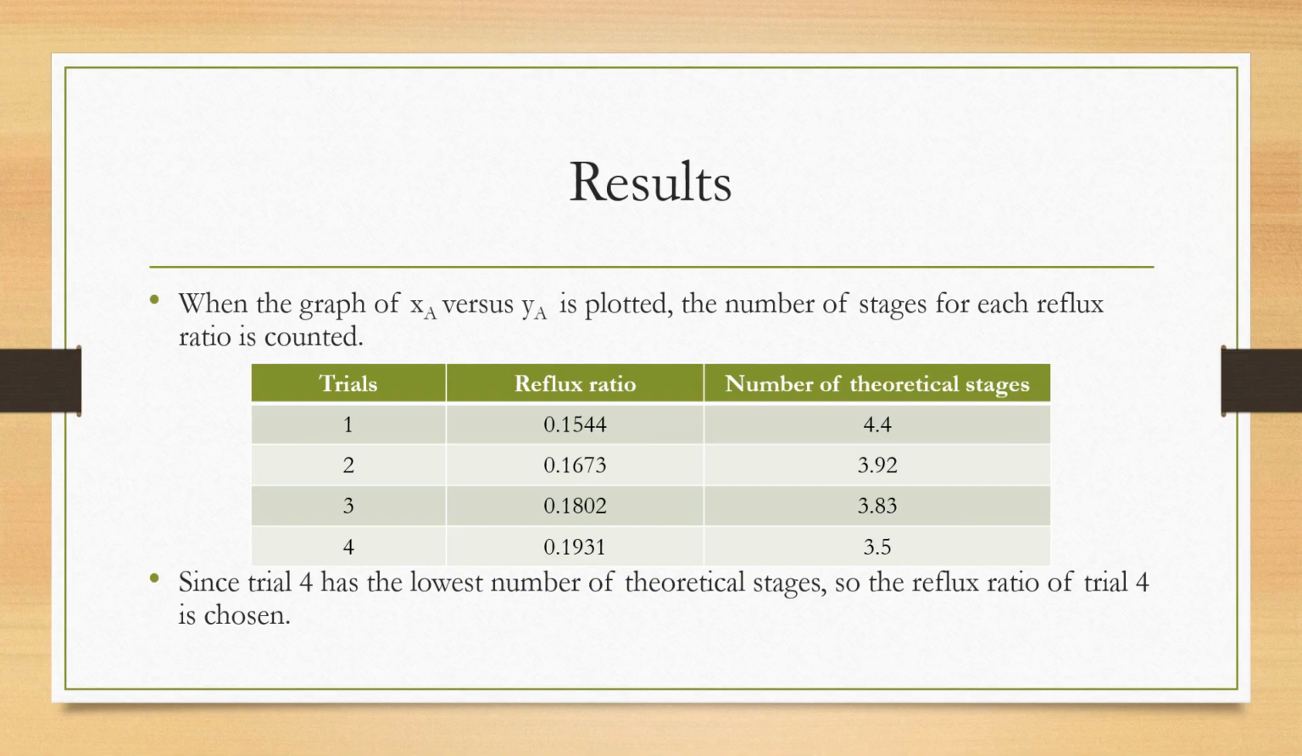Knowing the optimum reflux ratio is important because we can use it to determine the optimum conditions for the production of methanol and the number of stages to be used for the methanol production unit. The number of stages is chosen to be at the minimum because the lower the number of stages, the lower the cost and the lower the maintenance.